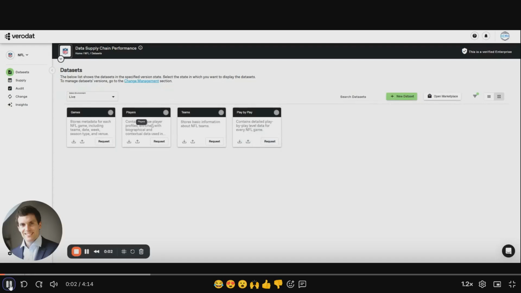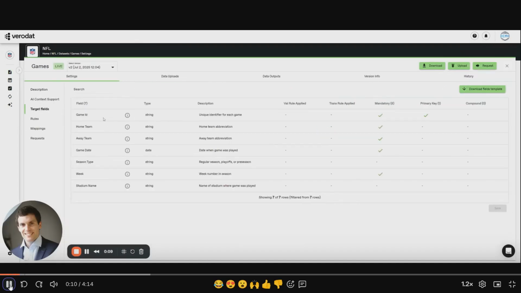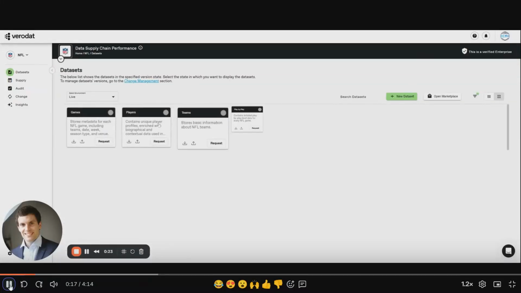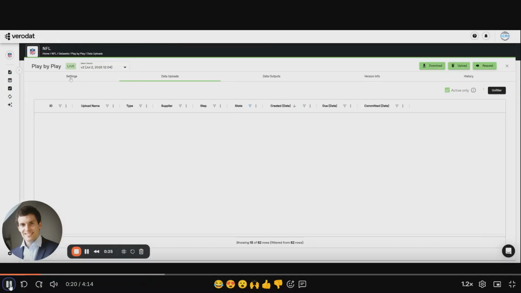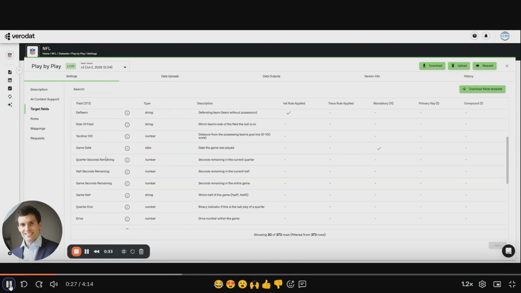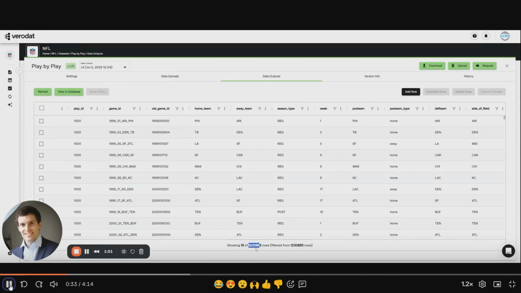Hello, at Verodat, we've compiled a complete NFL data set that looks at all the games going back to 1999 from a play-by-play perspective. So we've got information about the games, about the players, the teams, and then a very detailed play-by-play data set. So everything you could imagine about a play: yardage, who made the pass, who made the run. 1.2 million records dating back to 1999.